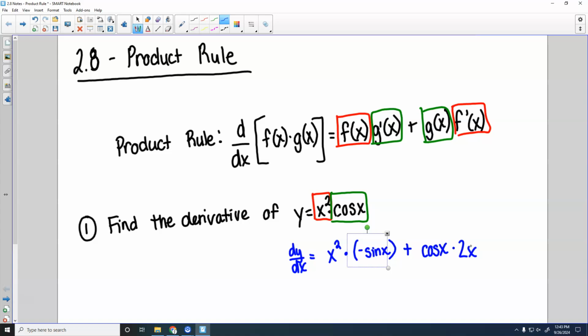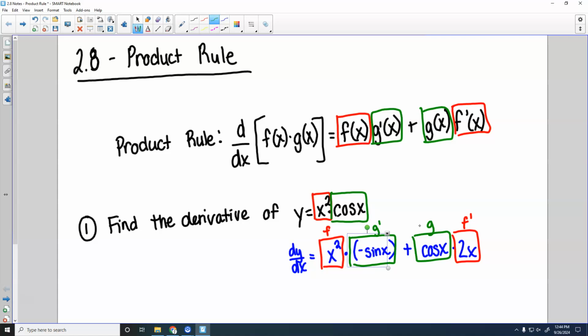So whenever you do this, just to make sure everybody knows where this comes from, this part right here was your f. This part right here was your f prime, the derivative of the x squared, right? This part right here is your g prime. This part right here is your g.